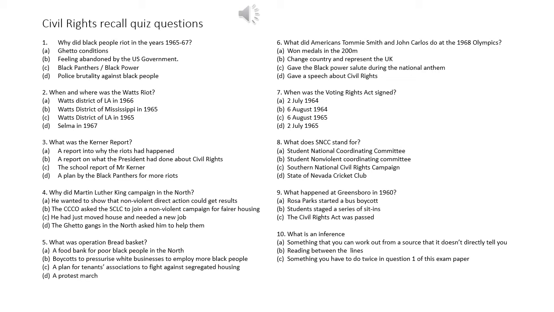Number 5, what was Operation Breadbasket? Was it A, a food bank for poor black people in the North? B, boycotts to pressurise white businesses to employ more black people? C, a plan for tenants associations to fight against segregated housing? Or D, a protest march?